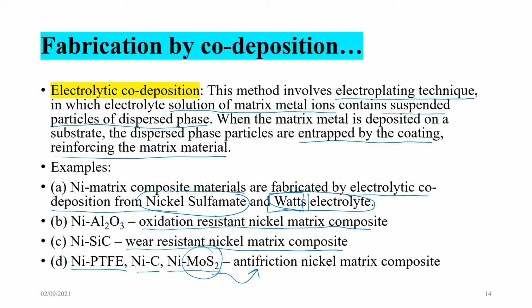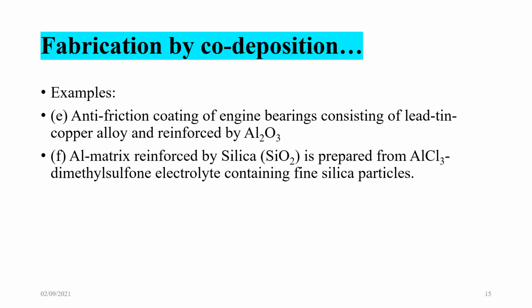Molybdenum disulfide is there, that means it's an anti-friction coating, because it's a solid lubricant. Okay. Now other examples: anti-friction coating of engine bearings consisting of lead tin copper alloy and reinforced by alumina. Aluminium matrix reinforced by silica is prepared from aluminium chloride dimethyl sulfone electrolyte containing fine silica particles. So these are different examples.